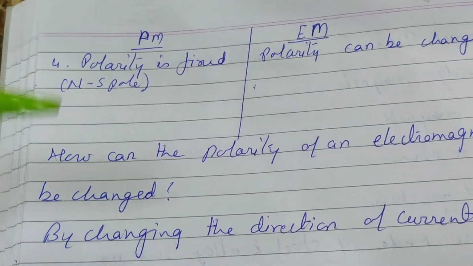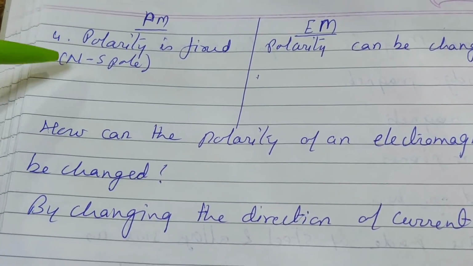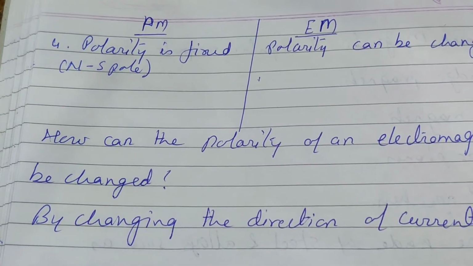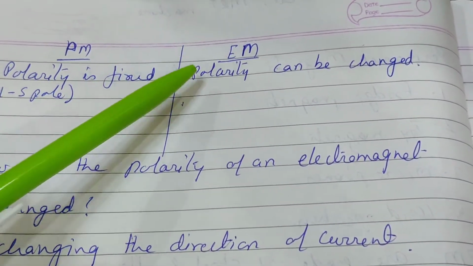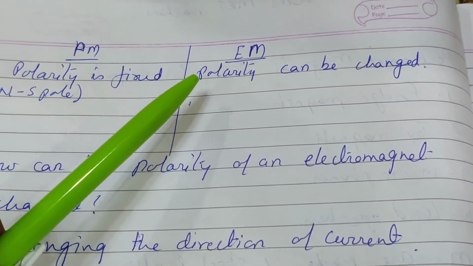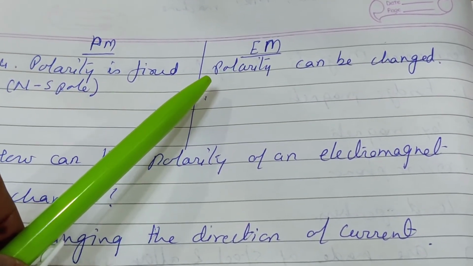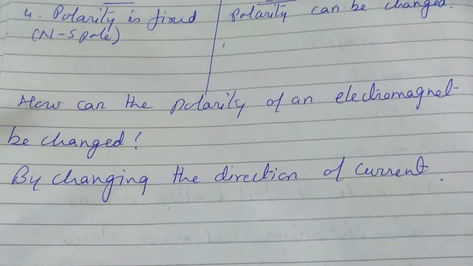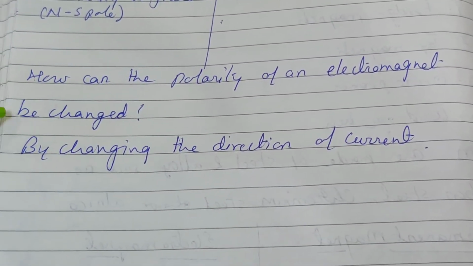Another one is, in a permanent magnet, polarity is fixed, meaning the north south pole is fixed. But in an electromagnet, polarity can be changed. We can change the north south direction of the electromagnet. Okay. Now the last question: how can the polarity of an electromagnet be changed?